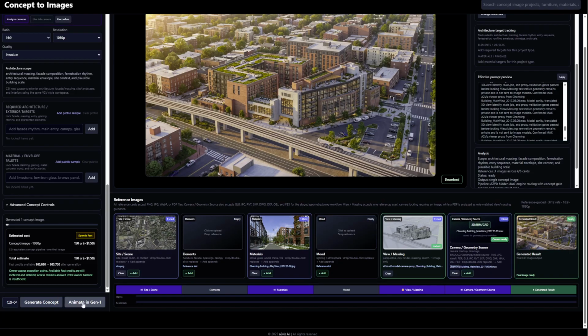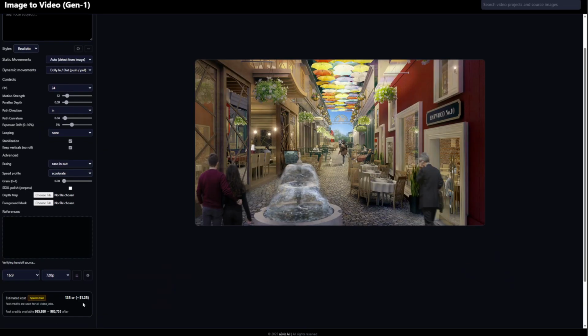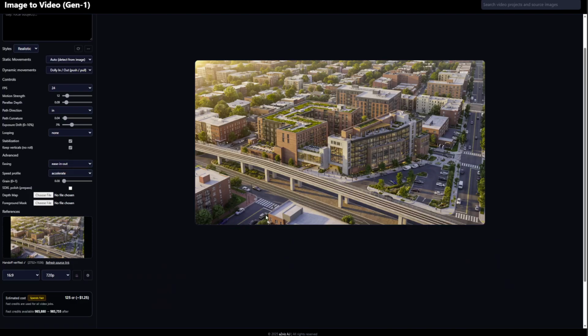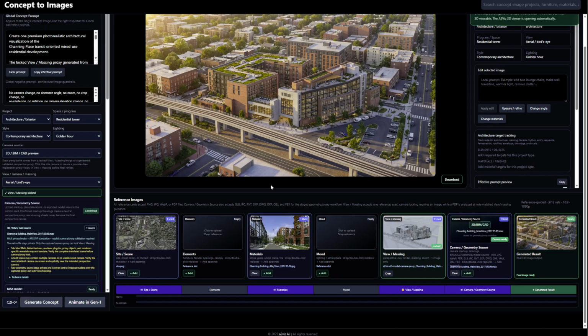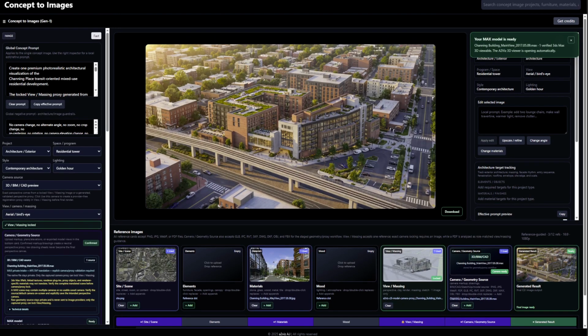After the still image is reviewed, it moves directly into A2Viz image to video for controlled architectural motion. From detailed project model to client-ready image to cinematic presentation in one workflow.